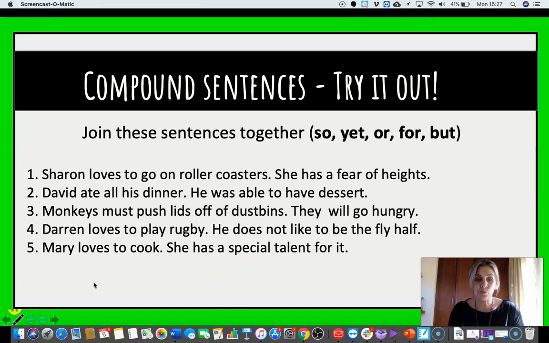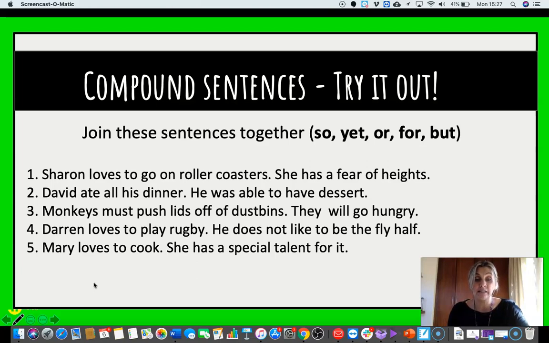Okay, here we go. So number 1, Sharon loves to go on roller coasters. She has a fear of heights. I hope you went through each one to see which one made sense. And probably the best one is Sharon loves to go on roller coasters, but she has a fear of heights.